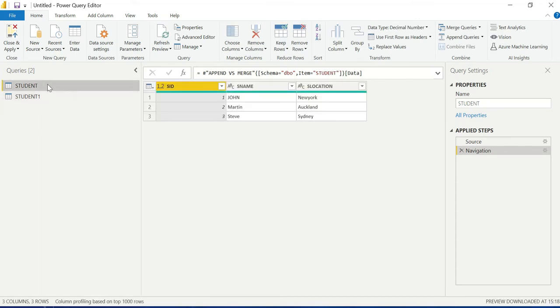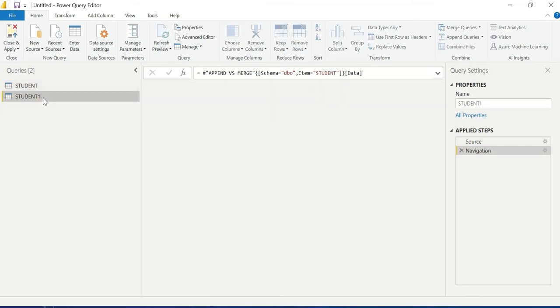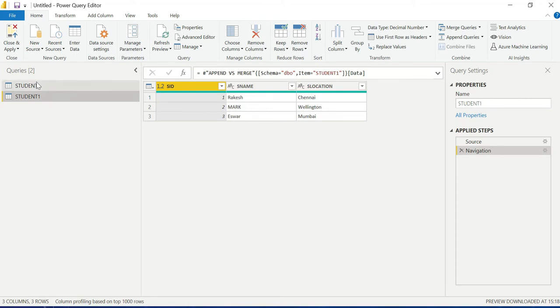Why? Because I need to append. The reason is because these two tables have the same columns and same data types, so why unnecessarily should I maintain a new table in my database? Why unnecessarily do I need to load the new table in my Power BI Desktop? It would cause performance issues.